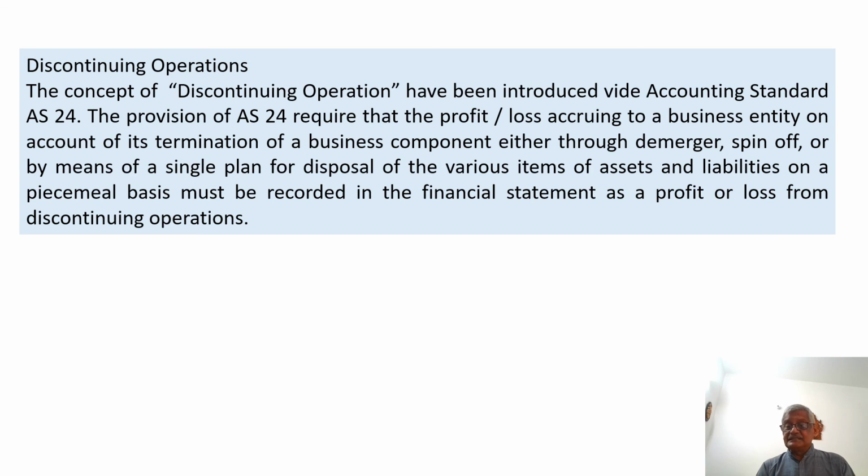Now the last item is discontinuing operations. What is that? The concept of discontinuing operations has been introduced by accounting standard AS 24.